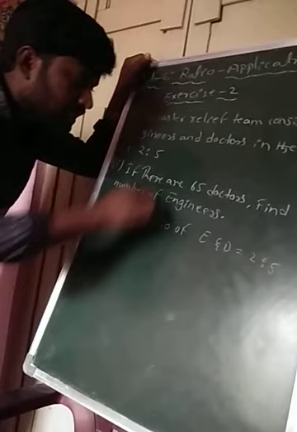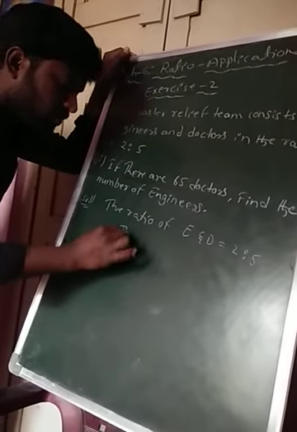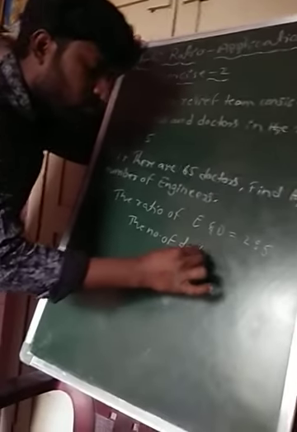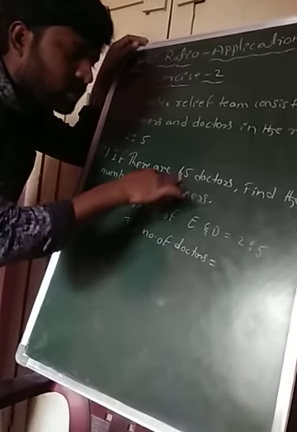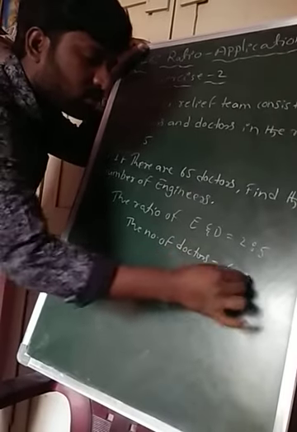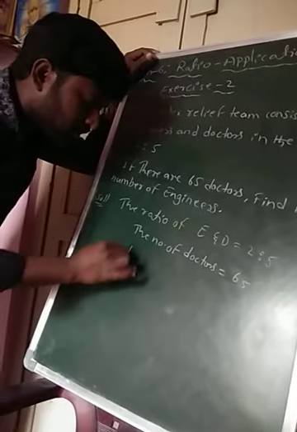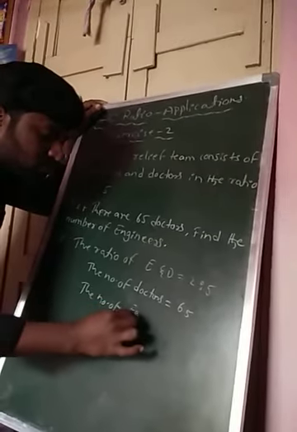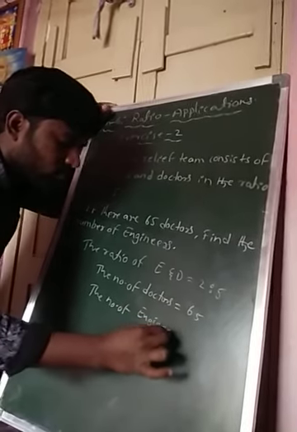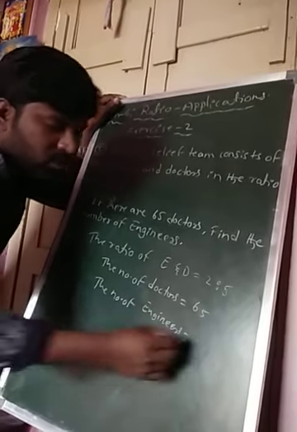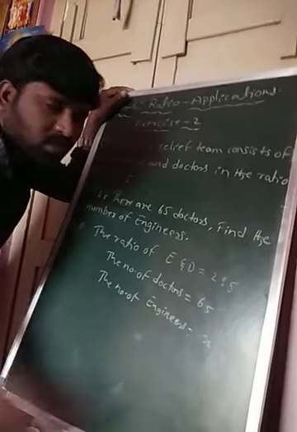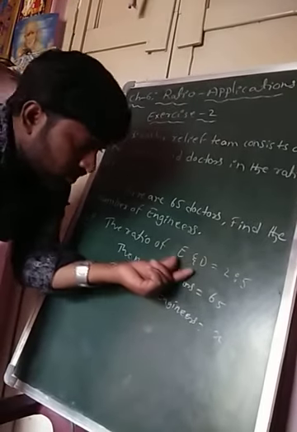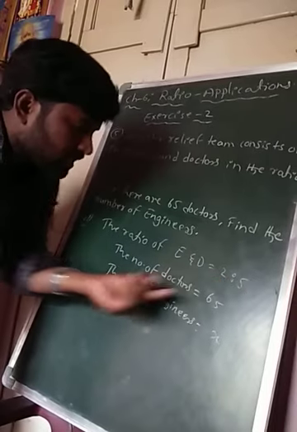Okay, the number of doctors is equals to what nana? Given 65. Yes, the number of engineers we don't know, manaku teliyadu. So that's why I am taking the number of engineers, what nana? X. Okay na? So now clearly the ratio of engineers and doctors is given 2:5 and the number of doctors